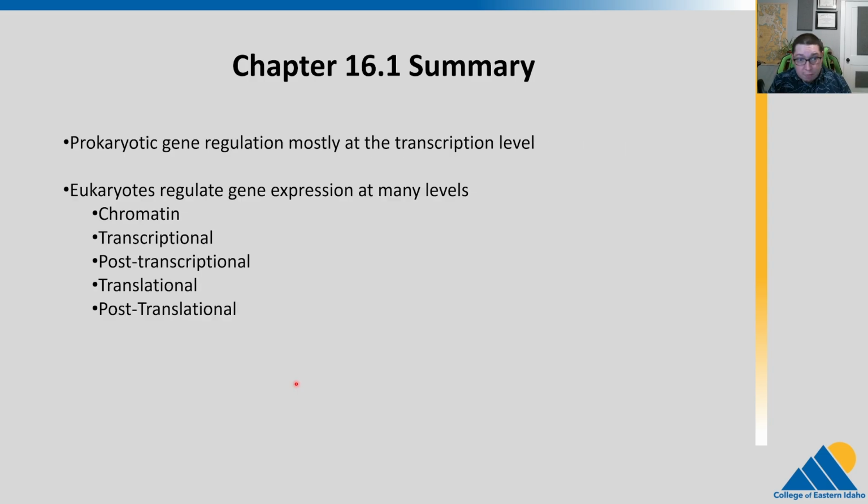Prokaryotic gene regulation is mostly at the transcriptional level, and we saw that eukaryotes regulate gene expression at many levels: the chromatin, transcriptional level, post-transcriptional level, translational level, and post-translational level. All right, in the next section, we're going to dive into prokaryotic gene regulation.